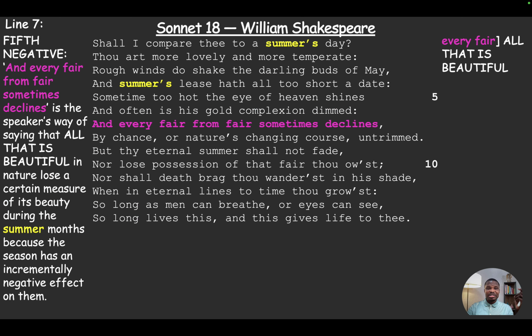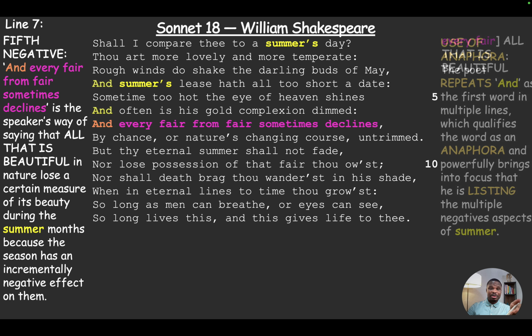The fifth negative that he mentions is "and every fair from fair sometimes declines." So it's his way of saying that all that is beautiful in nature loses a certain measure of its beauty during summer. So during the summer months, there's a decline in beauty. Again, something that we do not see with his lover. So incrementally, bit by bit, summer has negative effects on it. So "every fair" means all that is beautiful. Everything that is beautiful loses its beauty over time, especially during the summer months.